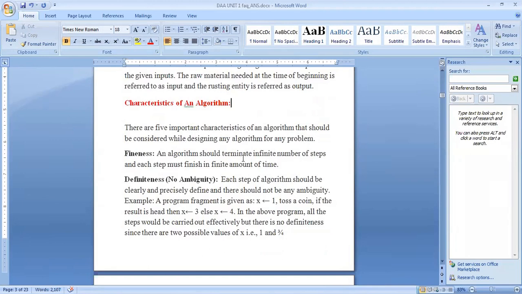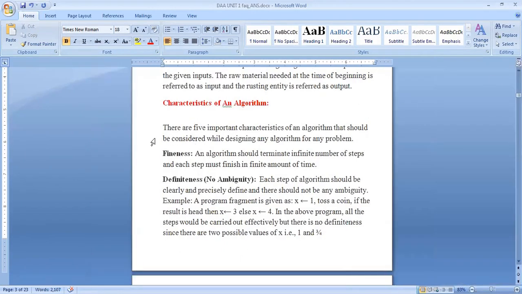There are 5 important characteristics of an algorithm that should be considered while designing any algorithm for any problem.